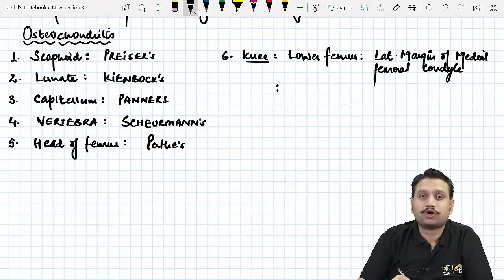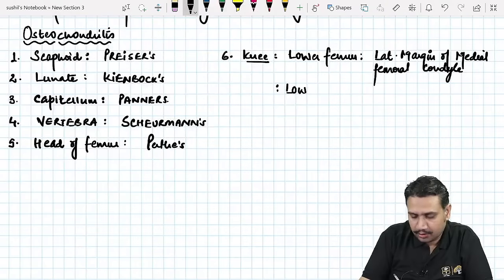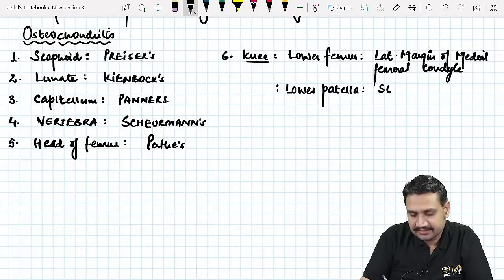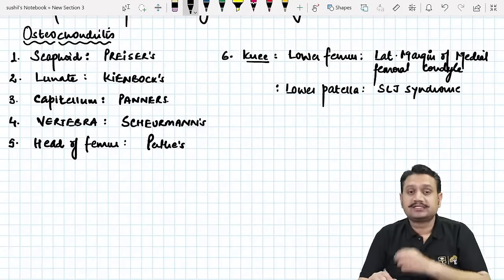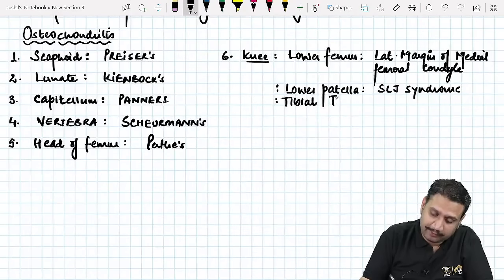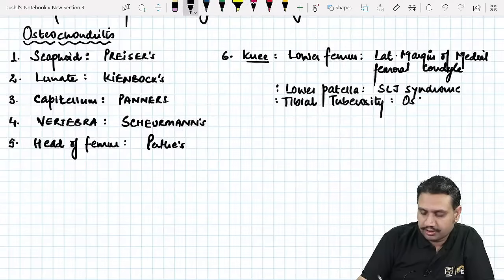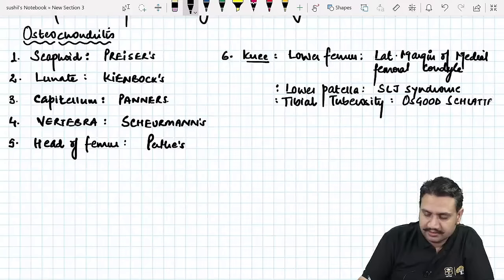In the knee, the other common osteochondritis is at the lower pole of the patella, right? What is that known as? At the lower patella, this is known as SLJ syndrome. These are 3 people, Sinding, Larsen and Johnson, so SLJ syndrome. And one at the tibial tuberosity, which I believe is a very important one. The tibial tuberosity one is known as the Osgood-Schlatter disease.